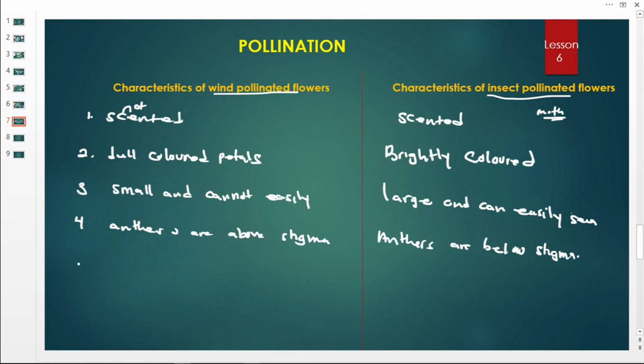Then we have another one here. These ones, they don't produce nectar, whereas these ones produce nectar. Then these are the characteristics and the differences of wind pollinated flowers.